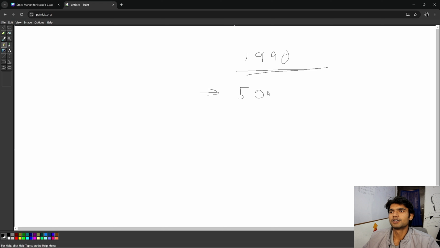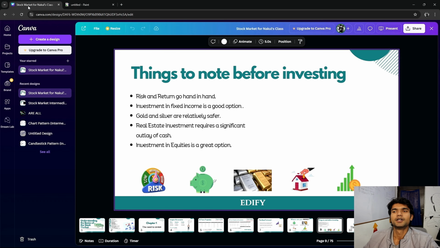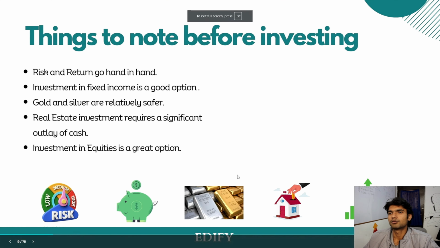Now gold and silver have grown from 500% to 800%. This is the basic. I have to always stick to the basic. There are commodities which have given more returns than this, like zinc and others. But 500 to 800% is just for your gold and silver. Now, let's talk about real estate.